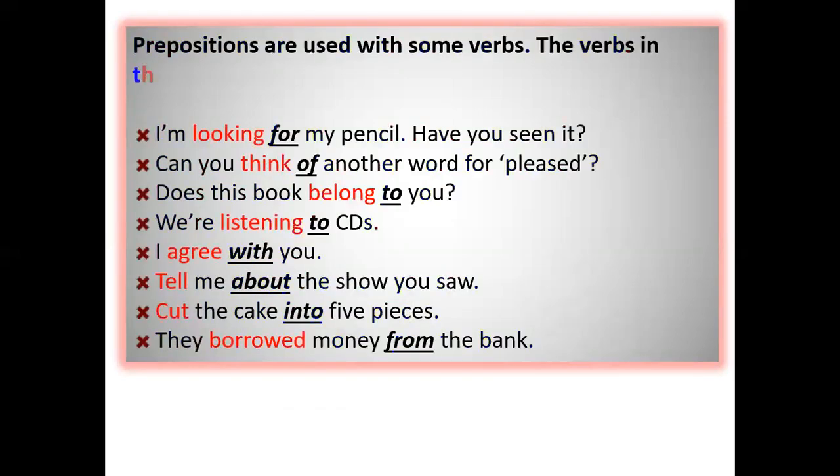Now again, prepositions can be used with some verbs also. You can see here how we can use, like I agree with you. I am looking for my pencil. Then Ashok ruled over a vast empire. Again, I can give one more example. Cut the cake into 5 pieces. So this way we can use with verbs also. All the red colored words are verbs and all the underlined words are your prepositions.